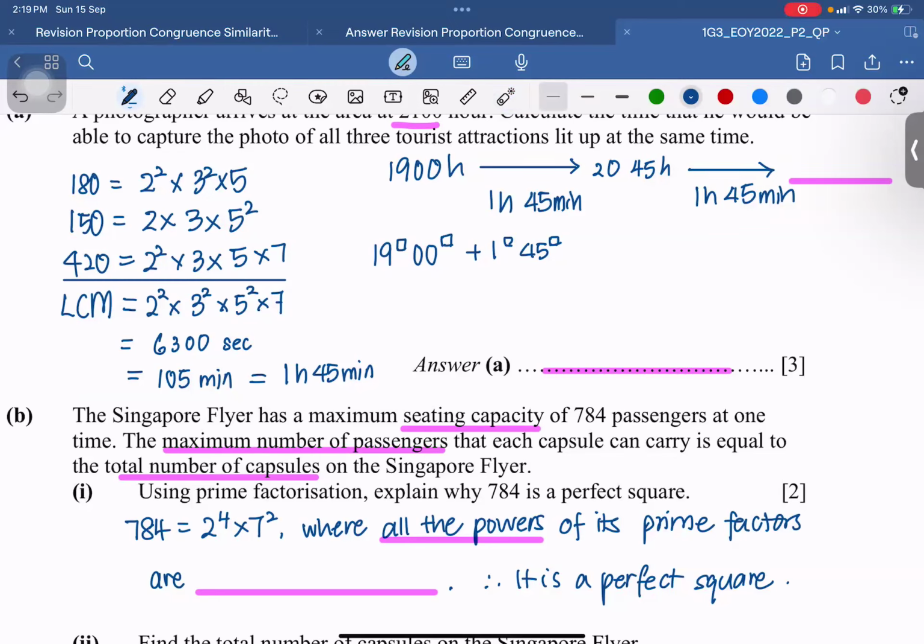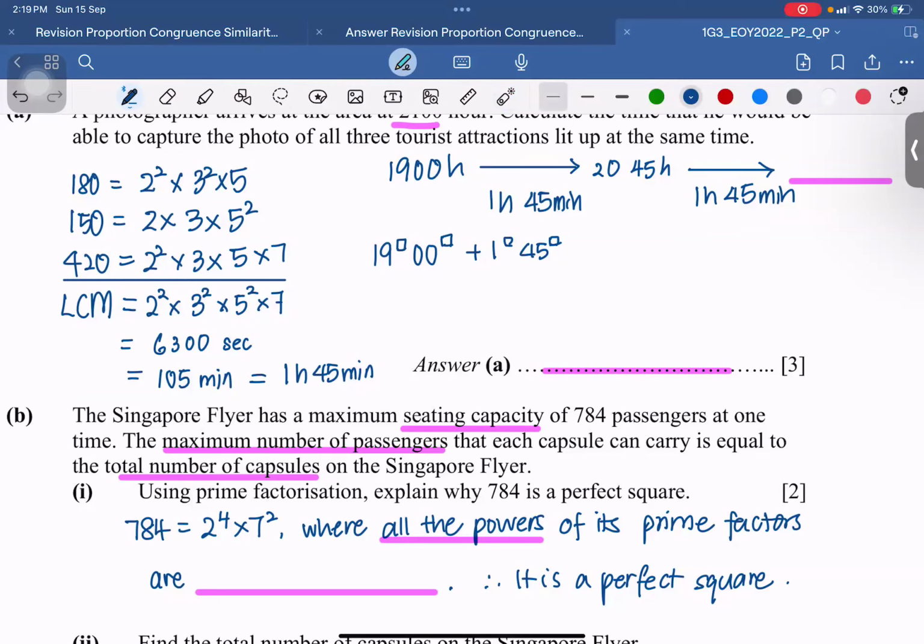So in this case, you should be able to know the answer, where all the powers of the prime factors are multiples of 2. I'm going to leave this for you to fill up.